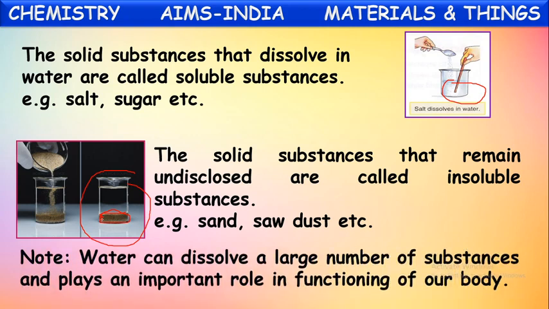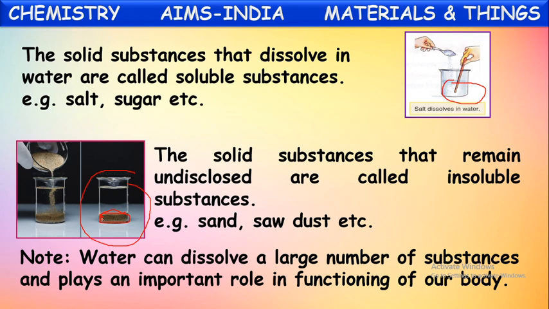Water can dissolve a large number of substances and plays an important role in the functioning of our body. Yes, not only in external things. In our body also, water acts as a good functional material. It dissolves many things and carries the dissolved substances to all parts of the body. So it does good work in our body also. Do you know this? Water can dissolve many substances, as we told. That is why water is also known as the universal solvent.